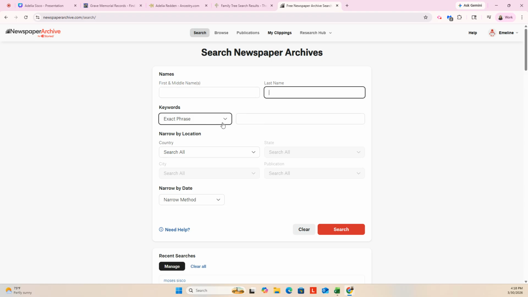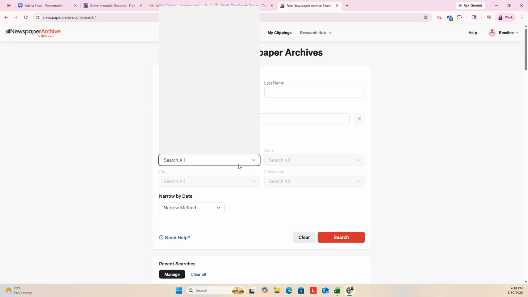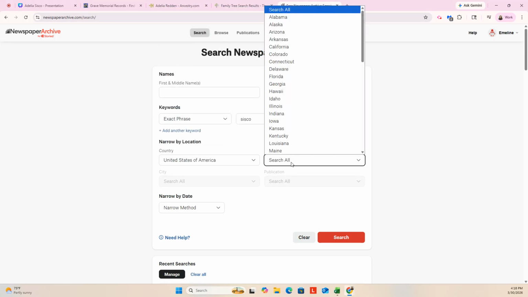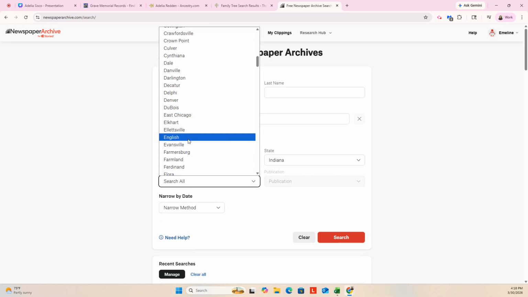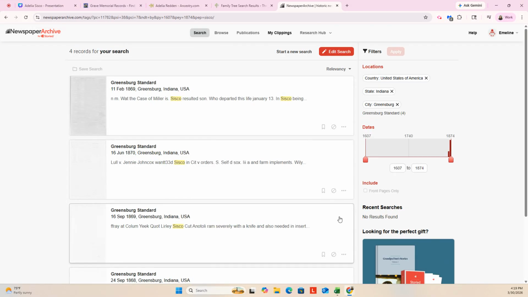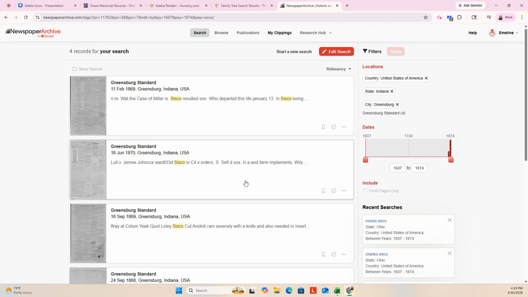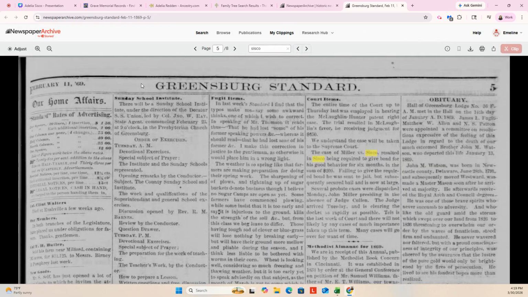Actually, I'm gonna do an exact phrase search, which is usually what I do. And I'm gonna be very specific. I am going to say Indiana, and I'm actually gonna say Greensburg because that's where they were. And let's do before 1875. Give a little bit of a buffer. She died in 1866. Okay, so I only have 4 results. Wow. Because there's only 4, that makes it super easy. So let's just knock through these and see what information we can find.